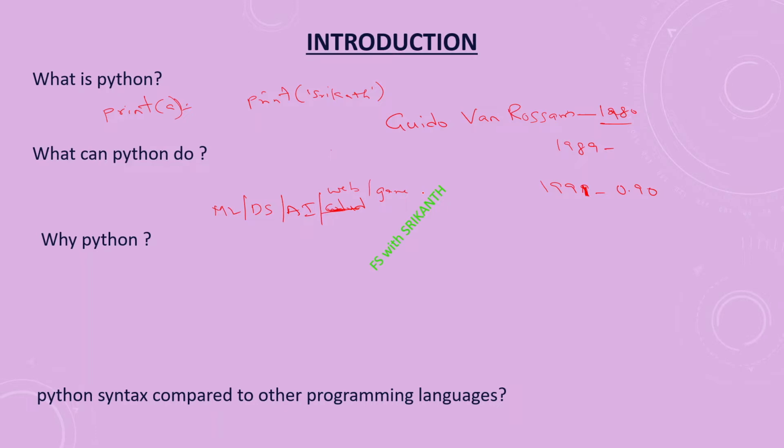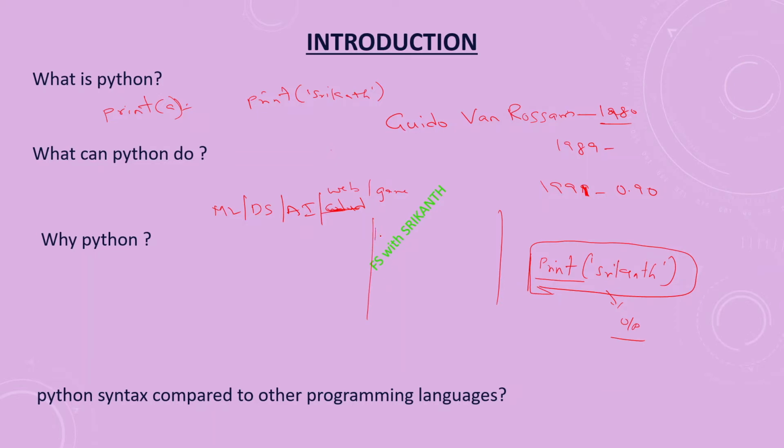And why is that? Because Python needs very little code compared with other programming languages. Suppose I want to print one statement, just the word SRIKANTH. With Python code it is very easy: with one simple statement we print it. What is the output? SRIKANTH.